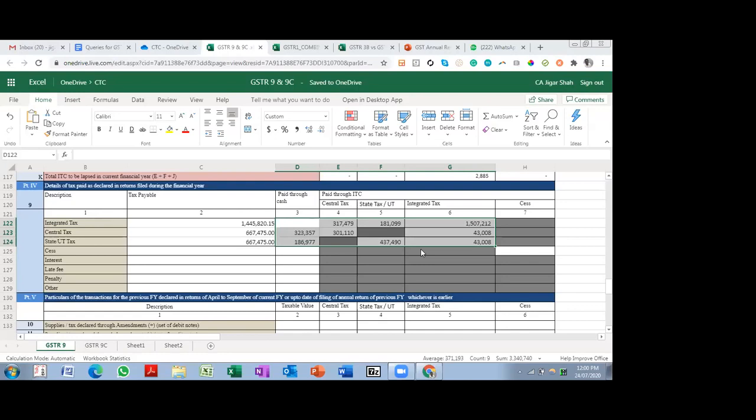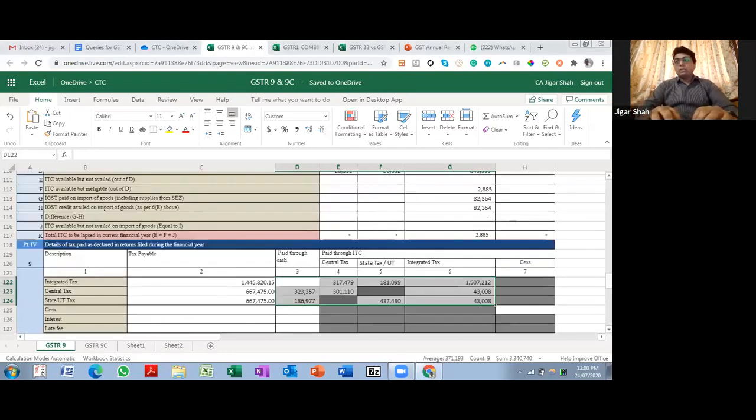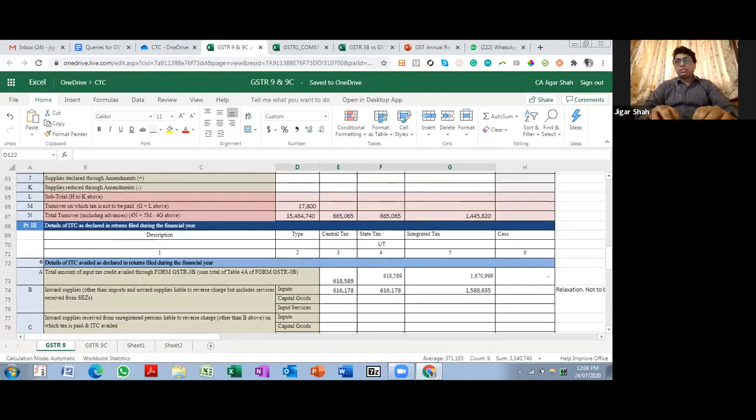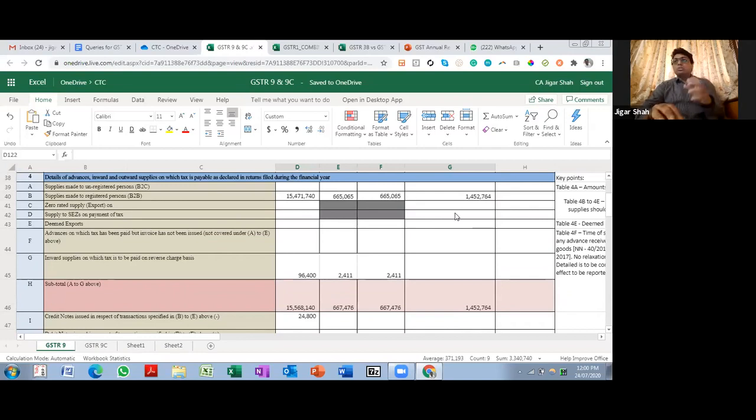One of the major questions, multiple questions that I've seen, is what details should be considered while starting the annual return working: GSTR 1, 3B or the books? That is in table 4. Got it. So as I said, your table 4 will be auto-populated as per GSTR 1. Now, there is no thumb rule which says that the details in table 4 should go as per GSTR 1, nor that it should go as per 3B.